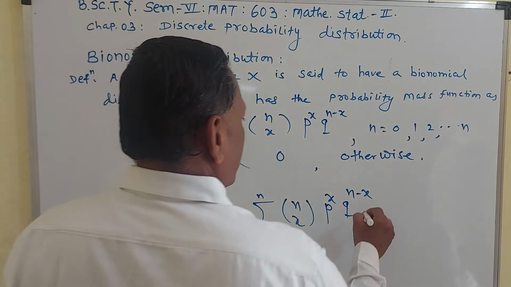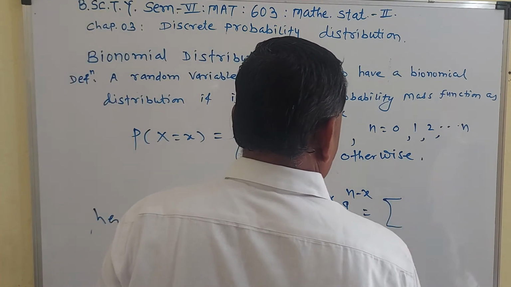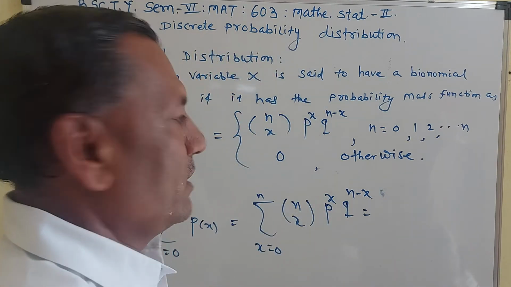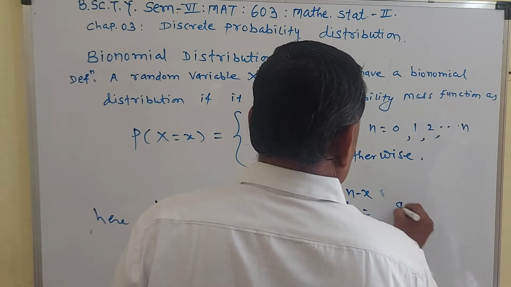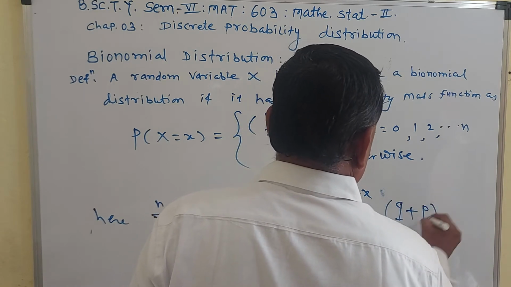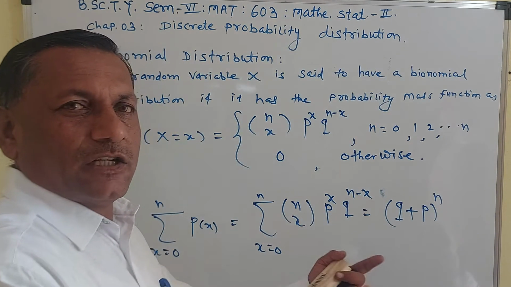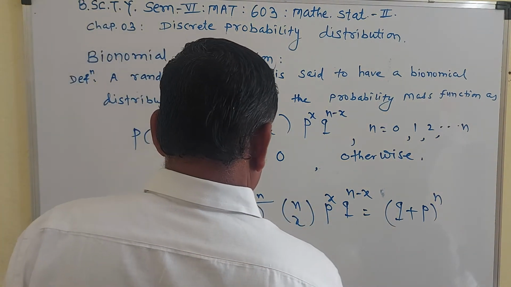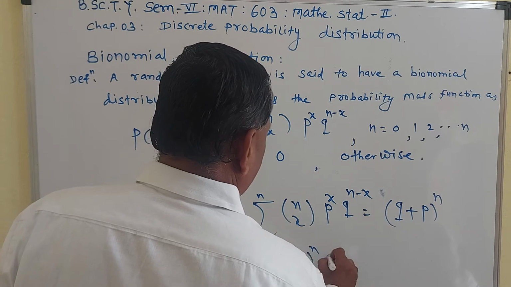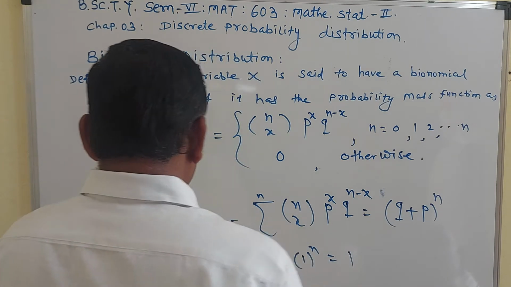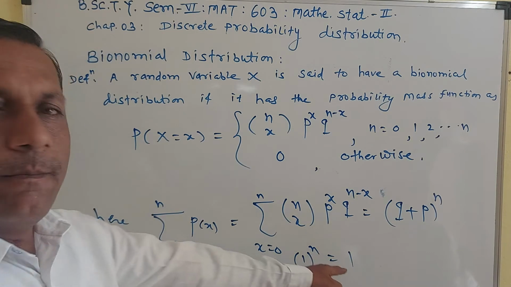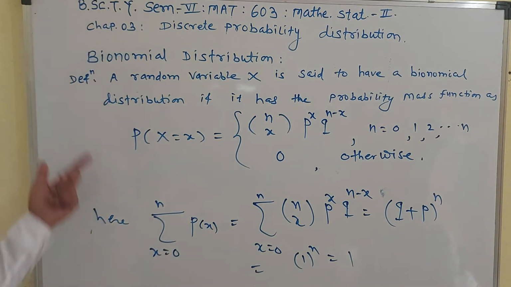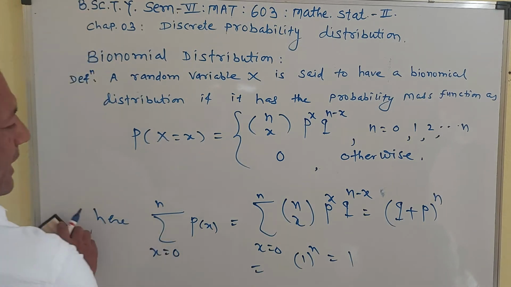And this can be written using the binomial expansion as q plus p raised to n. And you know that p is the probability of success and q is the probability of failure, so q plus p is 1. So it is 1 raised to n, which is equal to 1. Therefore, the sum of all probabilities p of x is equal to 1. So you remember this. Using this, we see one example.